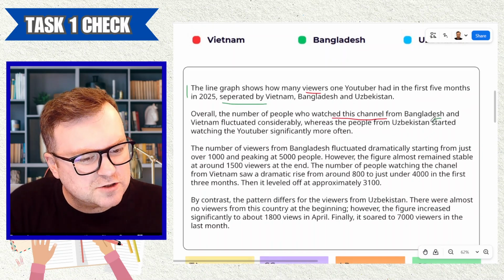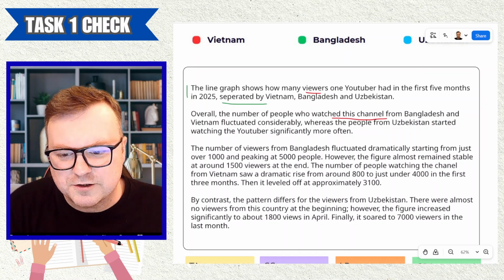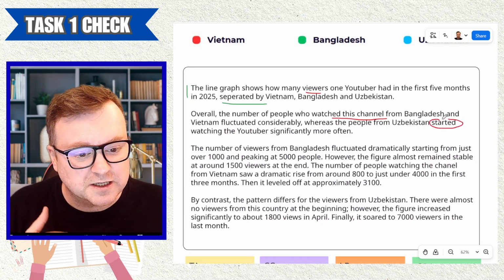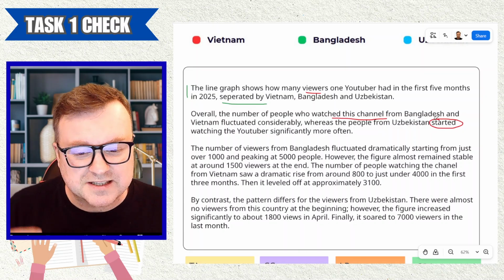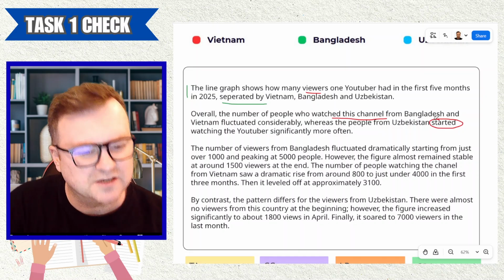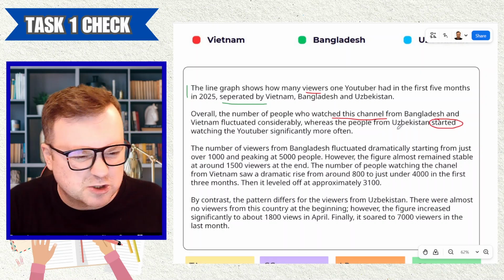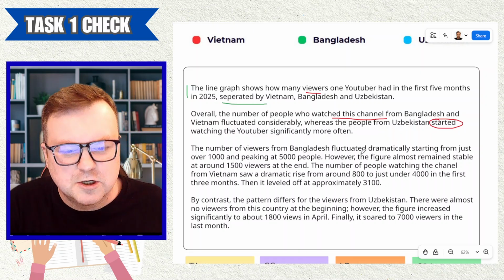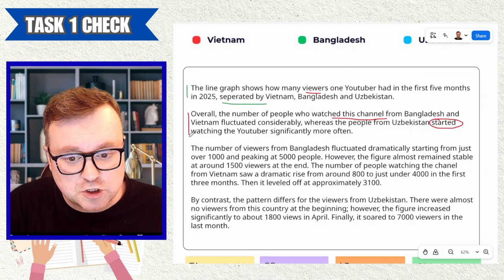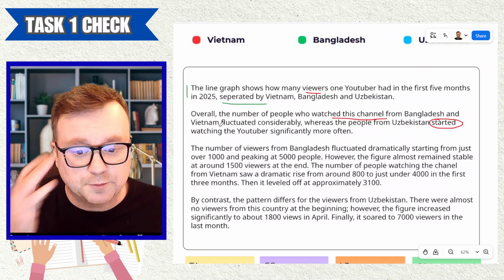So, strange use of started here, right? We don't really get any time reference. If you don't want to put a time, maybe present perfect: whereas the people from Uzbekistan have started watching the YouTuber significantly more often. So there's a small problem with that word started there. It just seems to be the wrong verb tense or a lack of adverbial, but okay. The two key features, we've picked out pretty much the same thing. Now let's look at the body paragraphs.